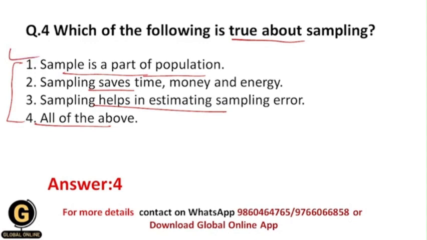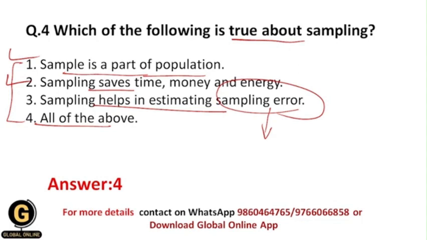Again, as I have told you earlier in this video, because of sampling, the researcher can save a lot of time, lots of money and energy. That's why this statement is true about sampling, and sampling also helps in estimating sampling error. Sampling error is caused by mistakenly choosing a wrong sample size, and also whenever we use wrong sampling methods, sampling error occurs.